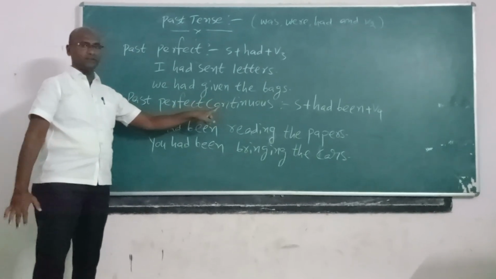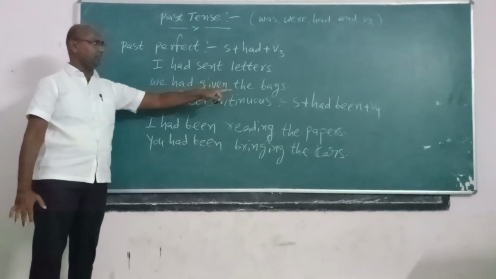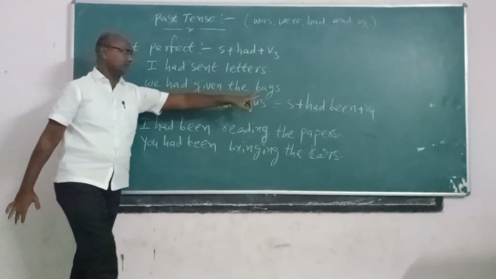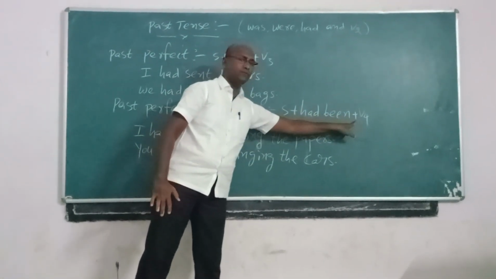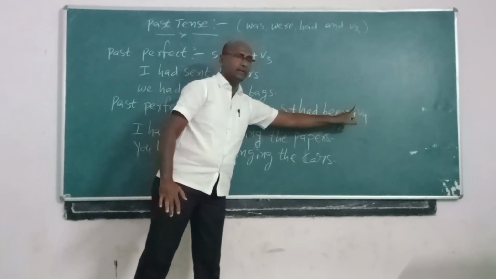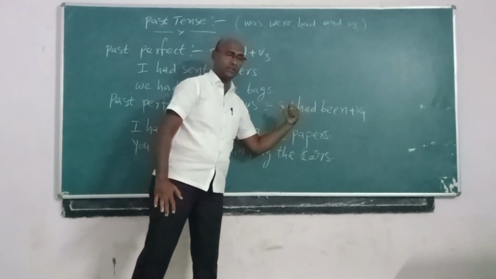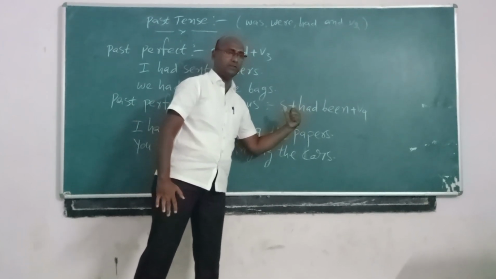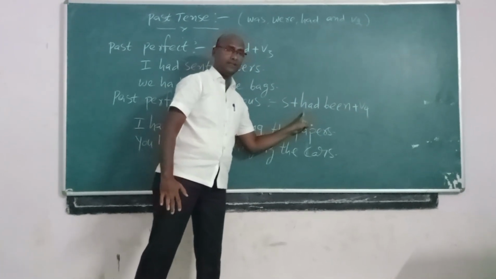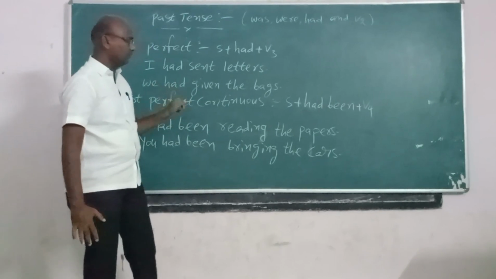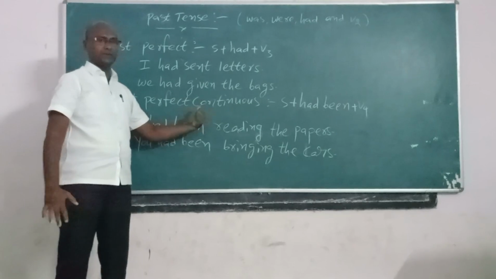Next, past perfect continuous. The past perfect continuous structure is subject plus had been plus verb-ing. The structure of the past continuous is subject plus had been plus verb-ing. Whether it is past perfect continuous or present perfect continuous, it must possess verb-ing. Had been is the auxiliary verb of the past tense. So, subject plus had been plus verb-ing is called past perfect continuous.